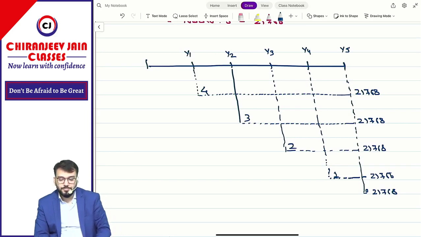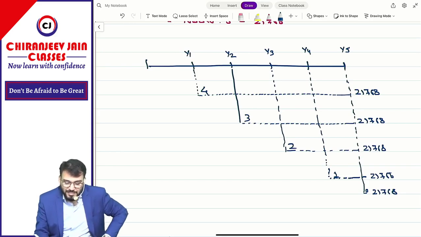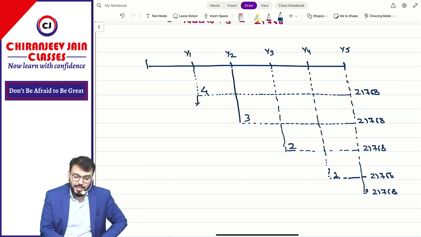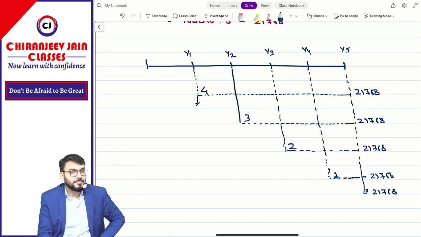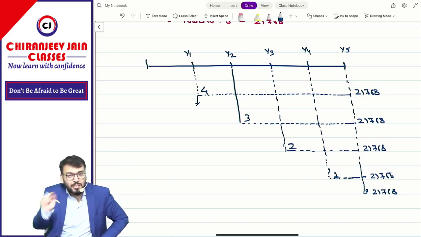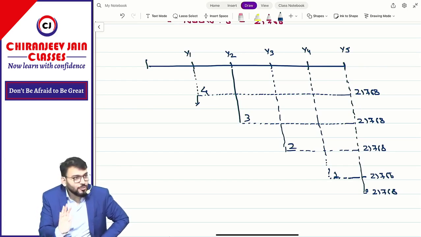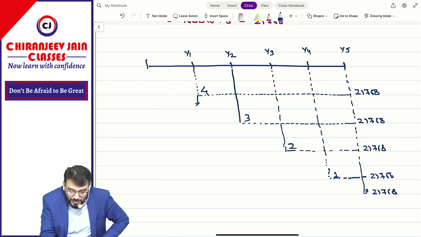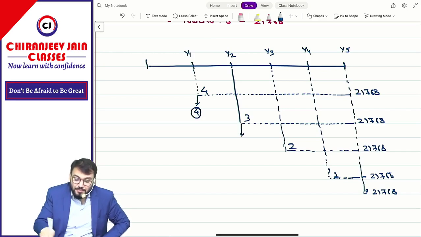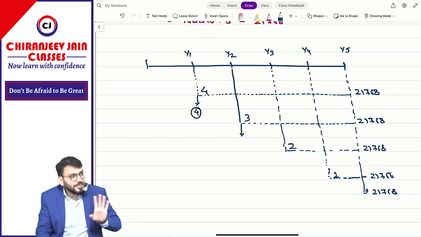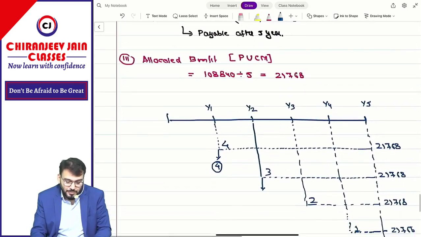Done. Now you will calculate the present value. So for Y1, how much expense is to be recognized? Present value of 21,768. You will calculate the present value by discounting for how many years? 4 years. So I'm not writing, I will calculate directly. Here discounting you will do for 4 years. Here, for the second year, the expense should be the present value of 21,768, discounting for 3 years. Understood? Write down.